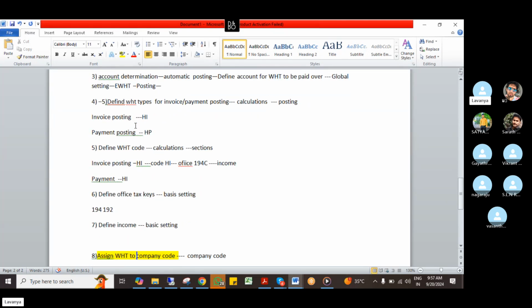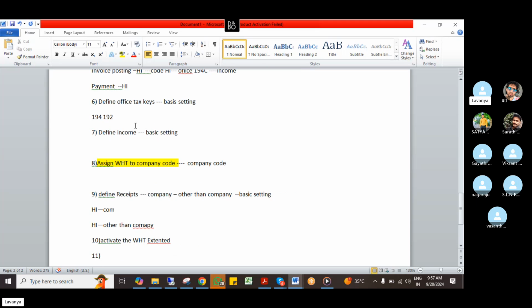Threshold limit means minimum and maximum base amount. So if I give 20,000, and I am paying more than 20,000, in that scenario only the TDS will be deducted automatically by the system.